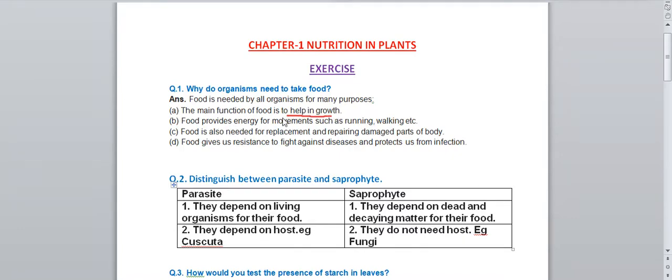Second one, food provides us energy for movement such as running and walking. It gives us energy also. Without food we will not get energy, so we cannot play, we cannot run, we cannot even walk if we do not eat food.